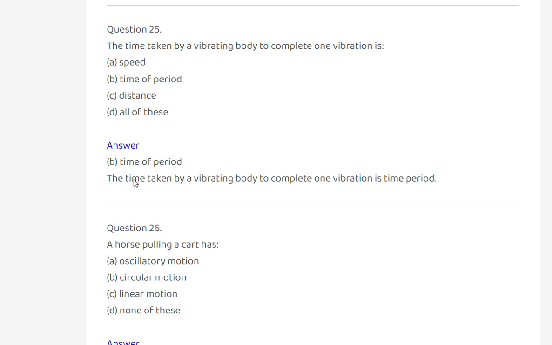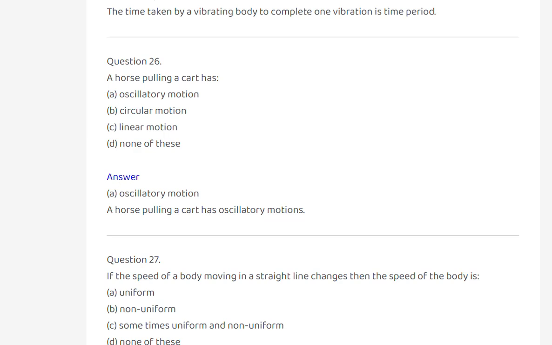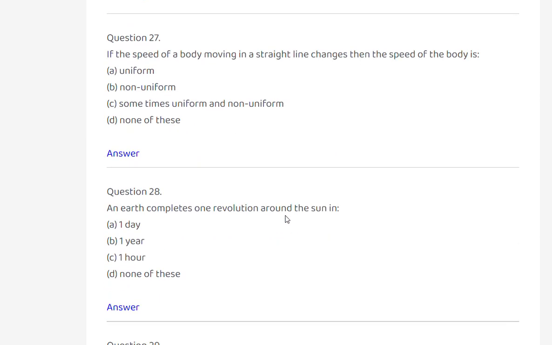Time period. The time taken by a vibrating body to complete one vibration is the time period. Next, a horse pulling a cart has oscillatory motion, circular motion, linear motion, or none of these? Oscillatory motion. A horse pulling a cart has oscillatory motion.